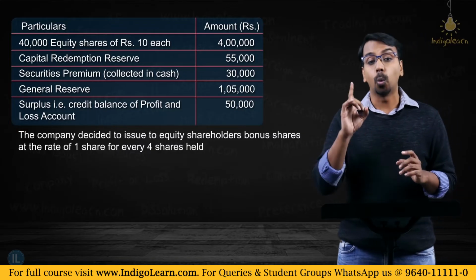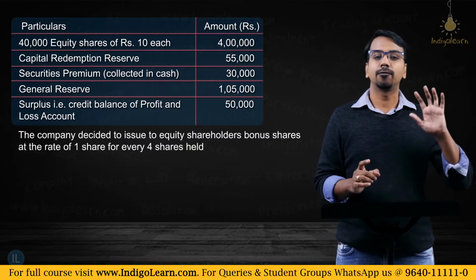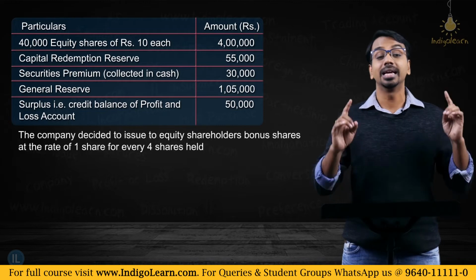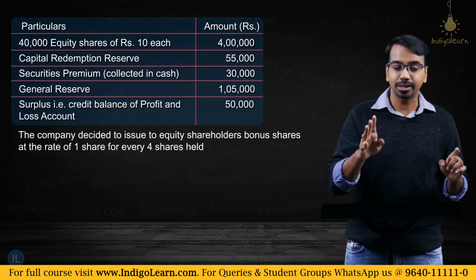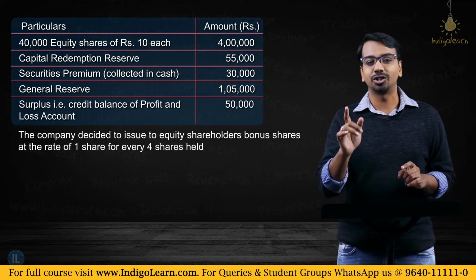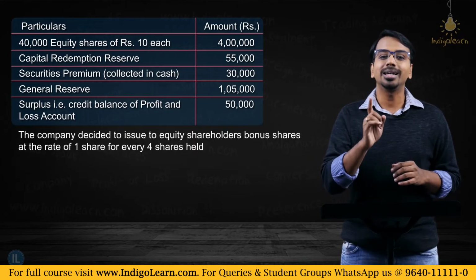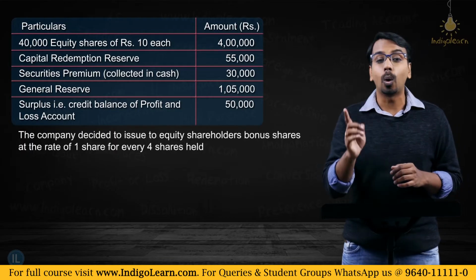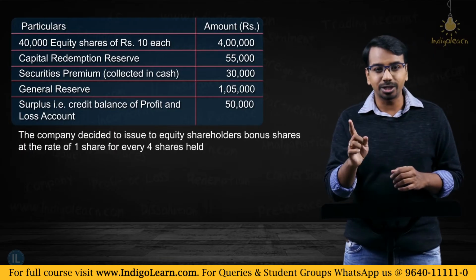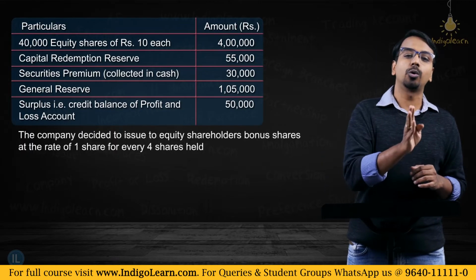What did they do? 1 share for every 4 shares held. That means if you hold 4 shares, you will get 1 additional share. Now this ratio is also represented as 1:4. How is that? 1:4. 1 share for every 4 shares held.